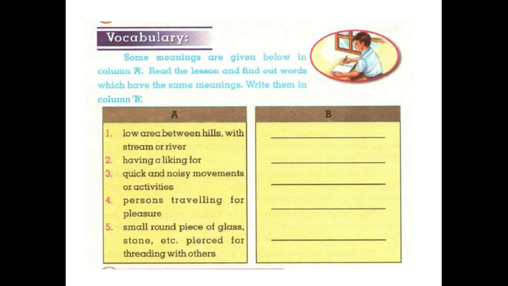By this description, what comes to your mind? Valley. Number 2. Having a liking for, fond of. Number 3. Quick and noisy movements or activities. Dance. Number 4. Persons traveling for pleasure. Tourist. Number 5. Small round piece of glass, stone, etc. Pierced for threading with others. Beads. Now move on.